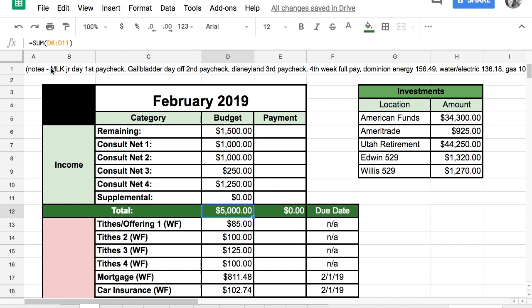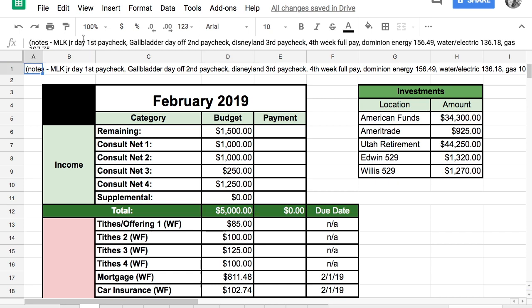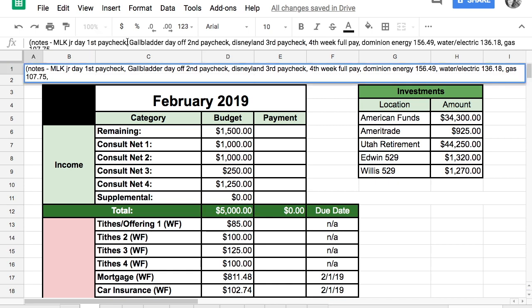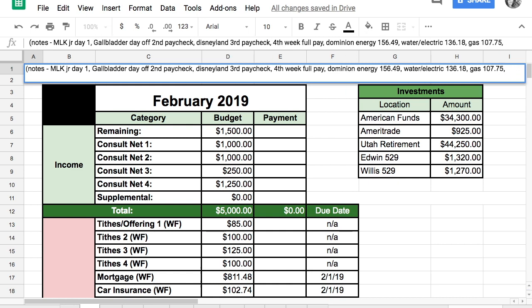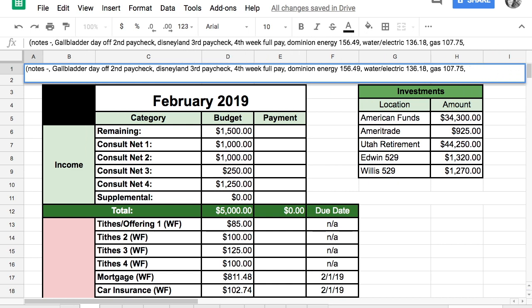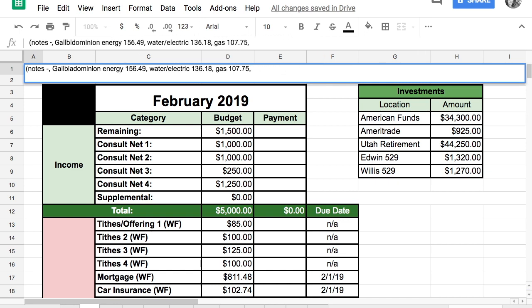total for this month. So in my notes here, I just have that Martin Luther King Jr. Day was the first paycheck, which I have in there. Gallbladder surgery was the second paycheck. Disneyland is the third paycheck. The fourth week was a full pay. Okay, so it looks like I'm up to date on our income, our projected income. That is kind of what we expect to see.